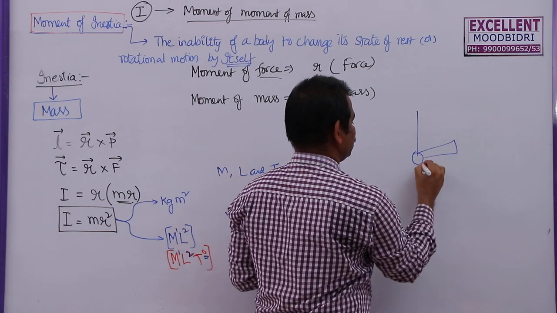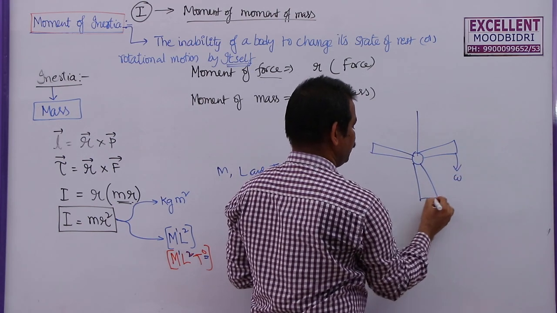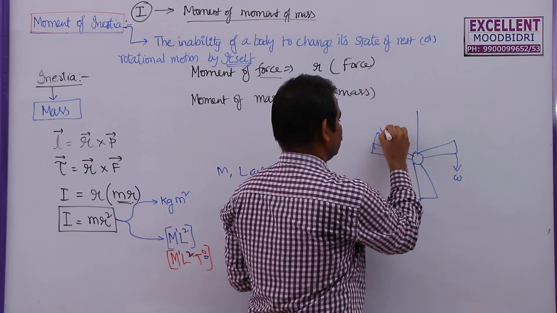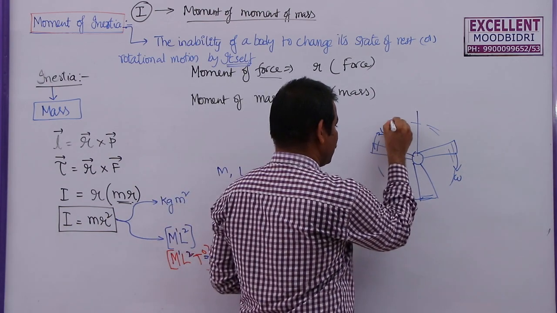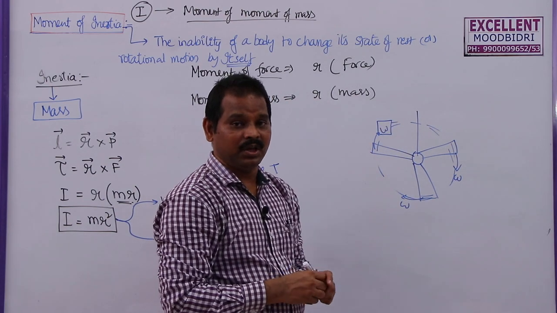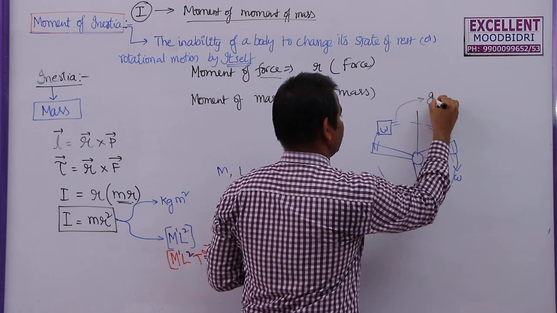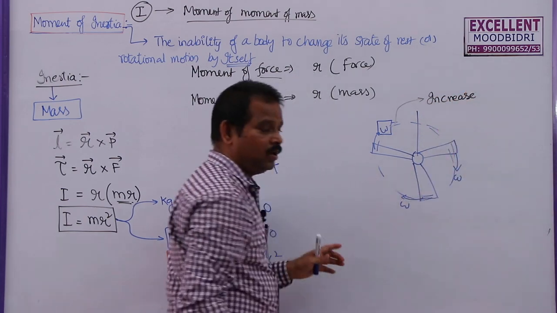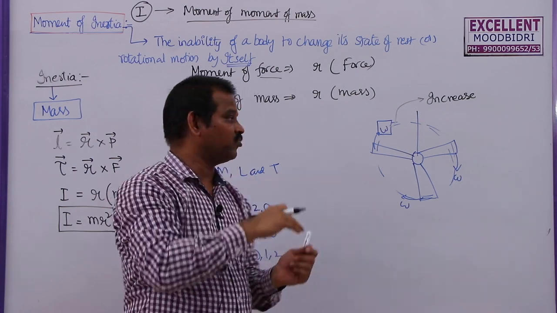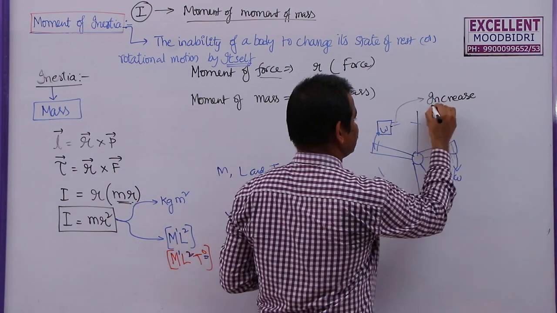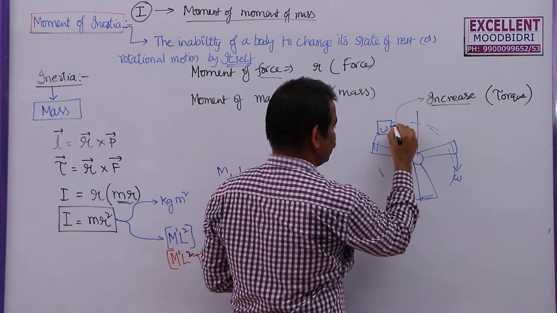so these are the blades. Let us say the velocity of this one is omega, so it is rotating with a constant angular velocity. In this case, the omega can be changed. That means either to increase this one or to decrease this one. To increase this one, just like in translational motion, to increase the linear velocity, we have to apply force in the direction of motion. Here also to increase the angular velocity, we have to apply torque in the direction of rotational motion.